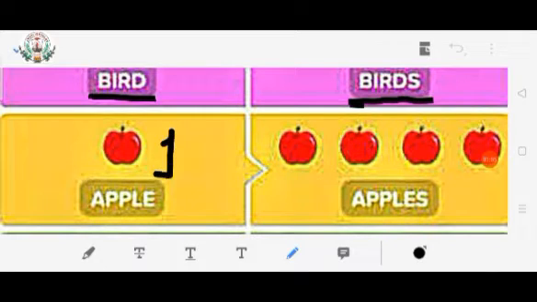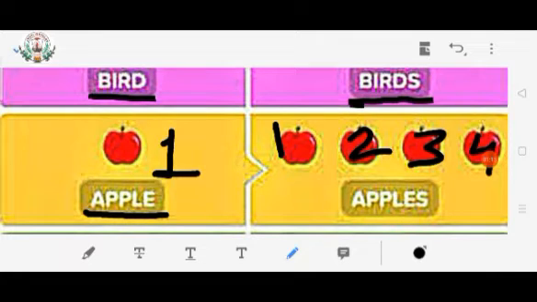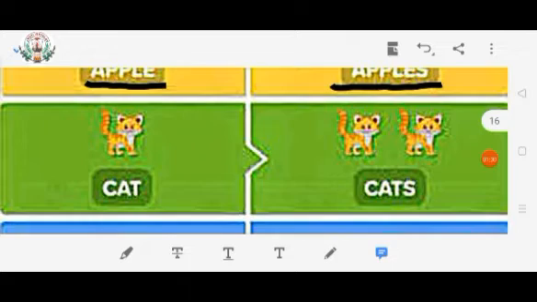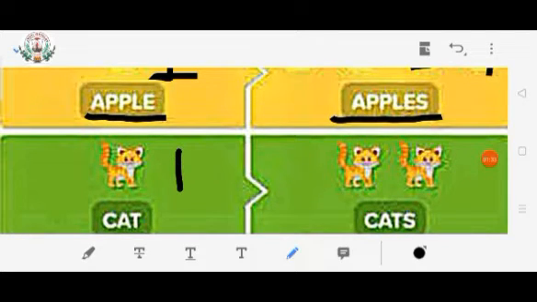Children, you can see some more examples. 1 apple is given here. So the spelling of apple is apple. But here 1, 2, 3, 4, 4 apples are given here. So the spelling of apple is apples. So look at the third picture, children. Only 1 cat is given here. So the spelling of cat is C-A-T, cat. Here 2 cats are given. So the spelling of cat is C-A-T-S, cats.